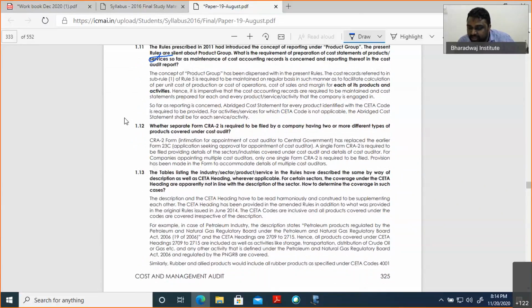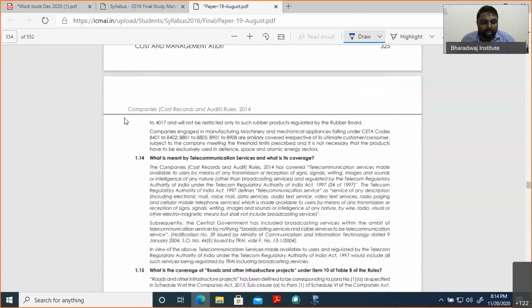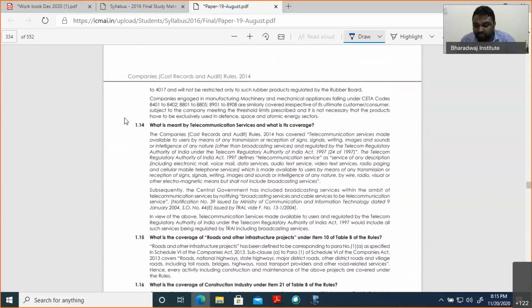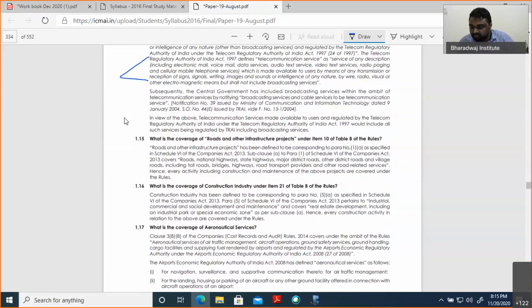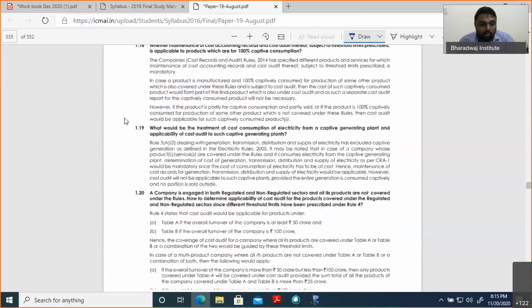See, whether a separate CRA 2 is filed, you can make it only one point. So these are all the points. What is telecommunication and toll coverage? This is general for practicing cost auditors, not relevant for us. Aeronautical service.